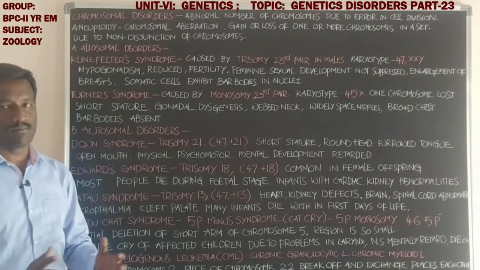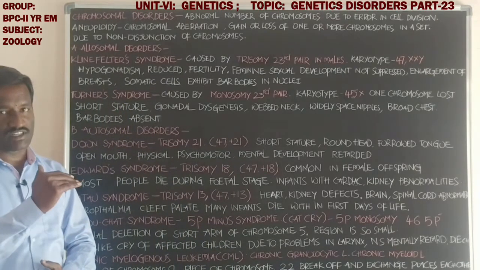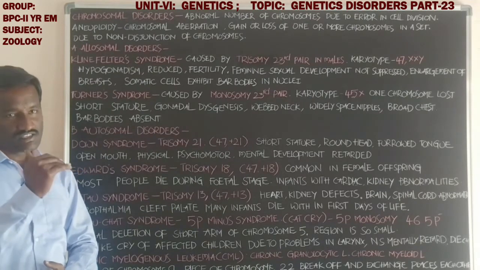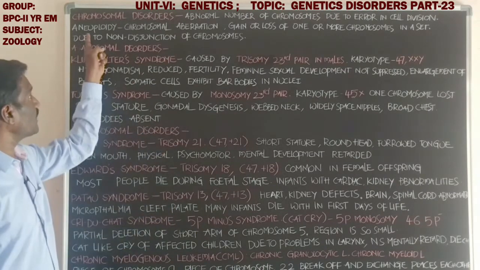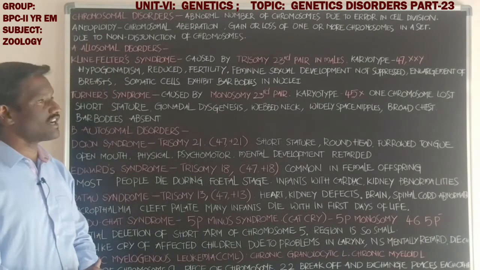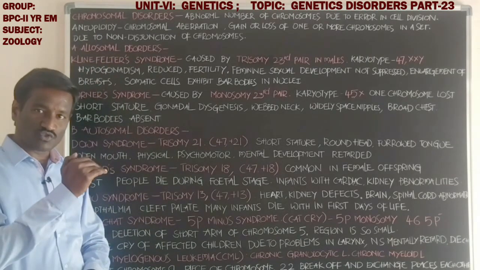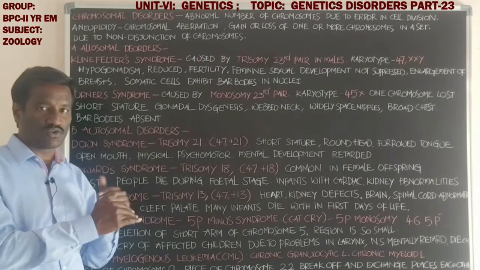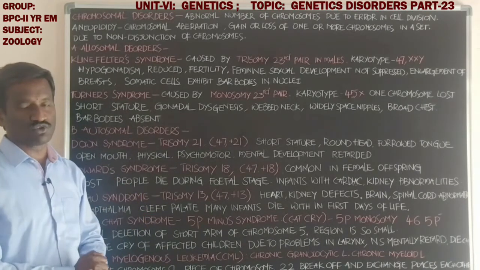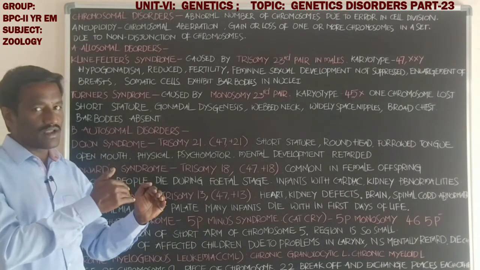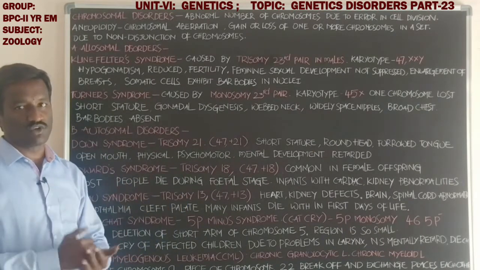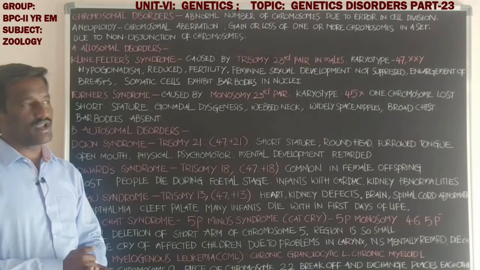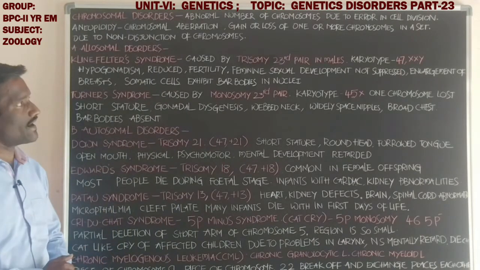Haploid means the cell has a single set of chromosomes. What about aneuploidy? Aneuploidy means one chromosome is missing from the total number, or one extra chromosome is present in the total number of chromosomes. That is called aneuploidy.